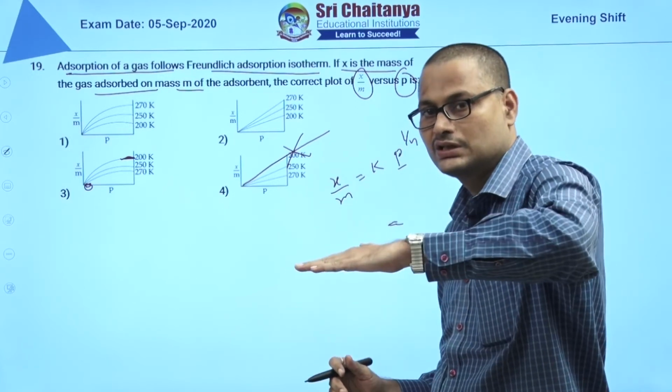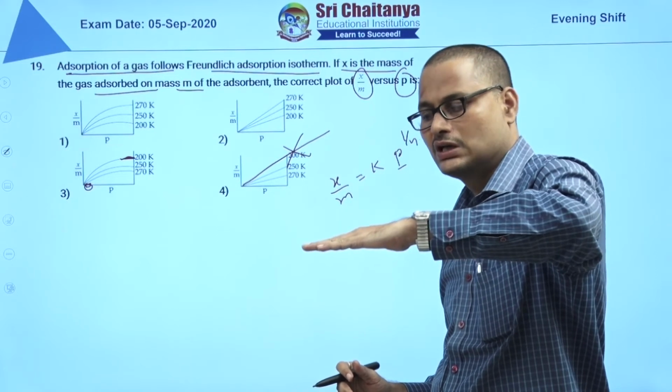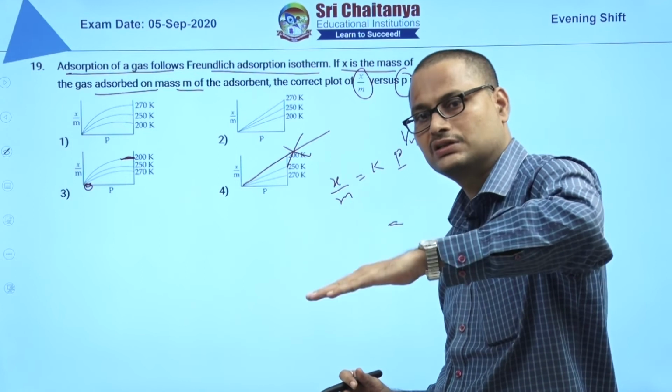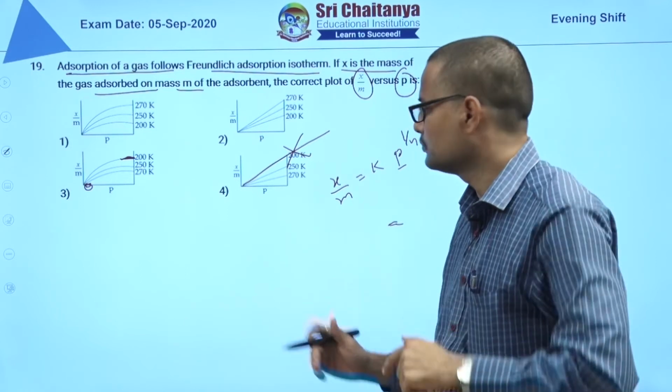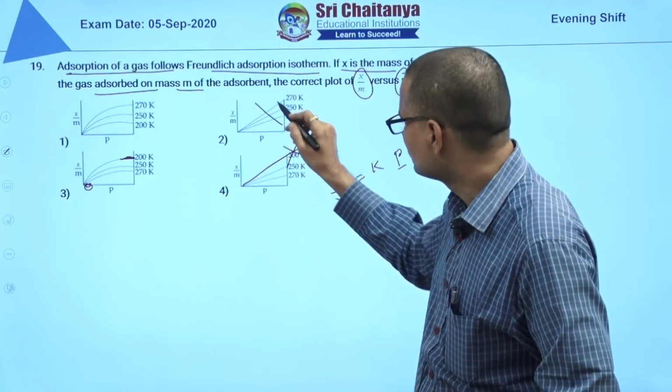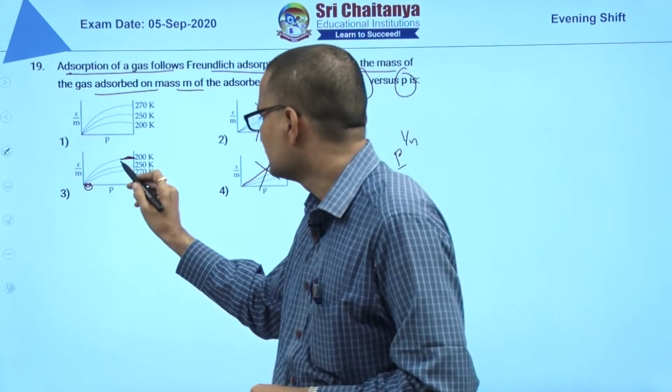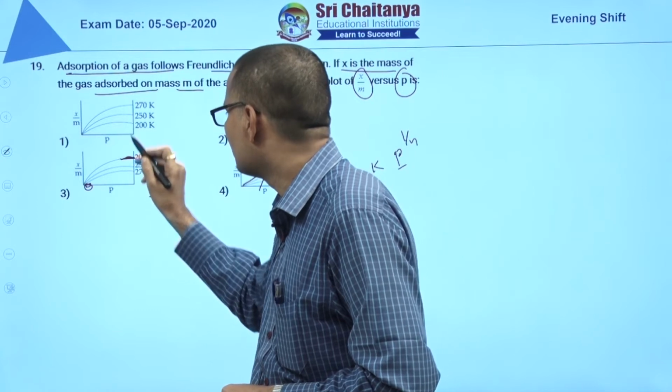Once you reach saturation at high pressures, all the sites are adsorbed, it reaches saturation. So these two graphs are not correct, and these two graphs reach saturation, they become constant at high pressures.